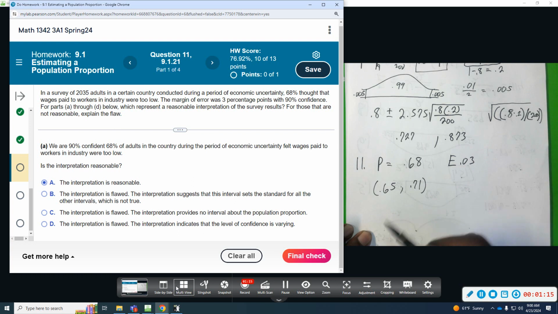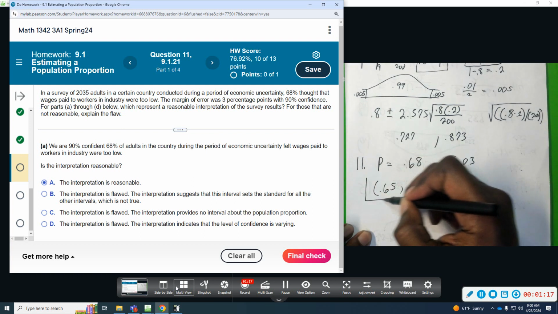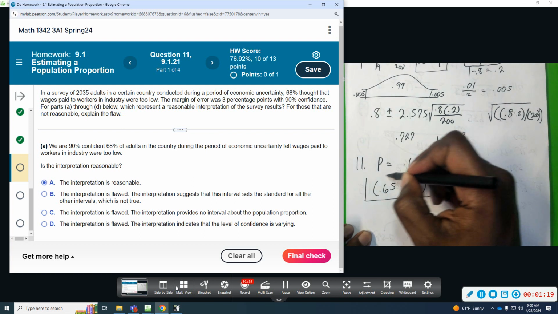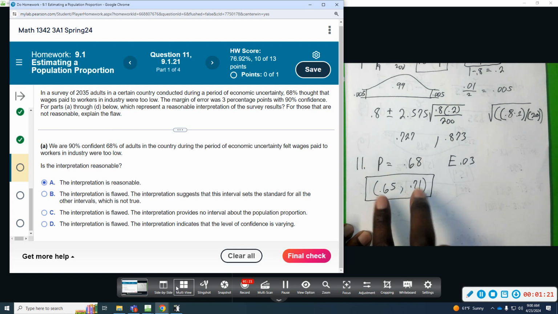So we're 90% confident that the true proportion of adults that think wages were too low is between 65 and 71. So that's what that means. We're getting that we are 90% confident that 68% of adults in the country during this period felt wages were too low.